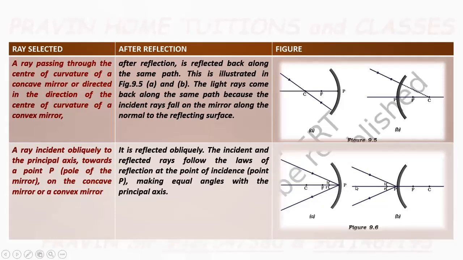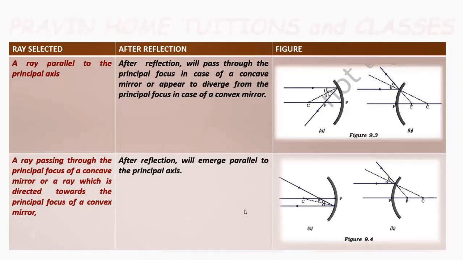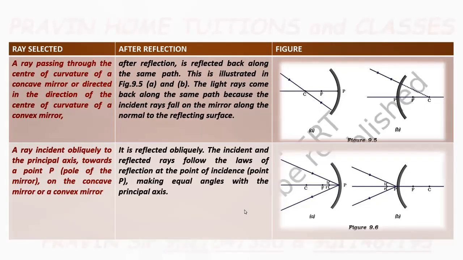So, knowing the nature of these four rays, you can select any two rays for all six conditions for the concave mirror, and two conditions for the convex mirror.